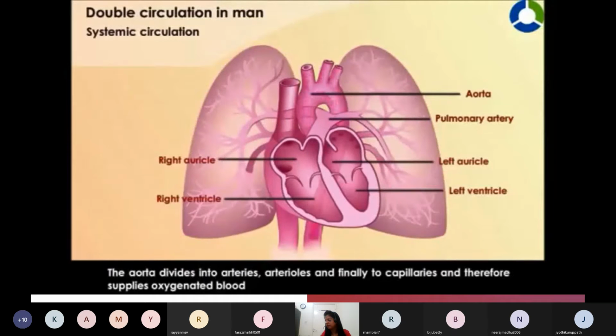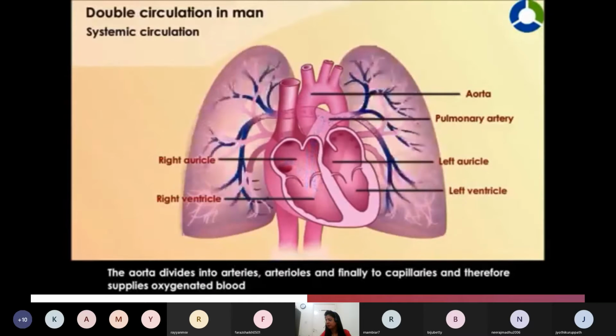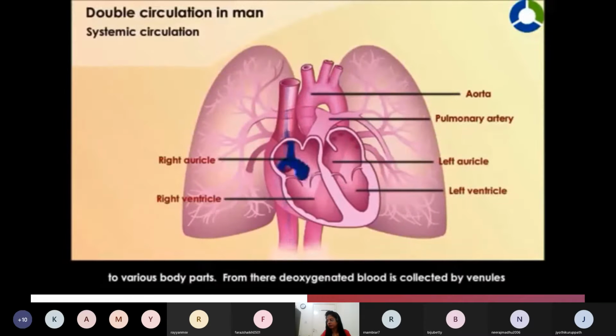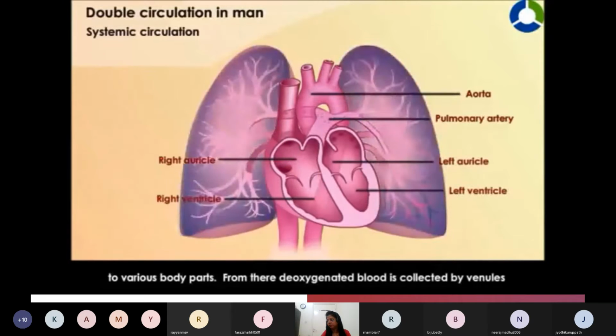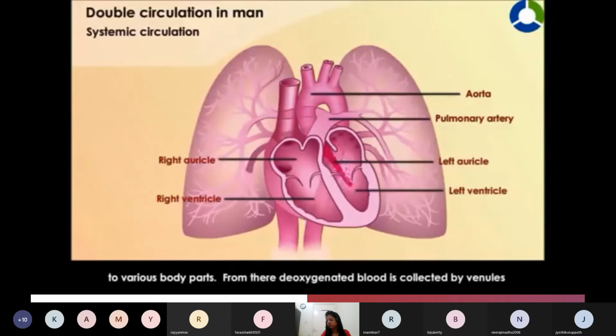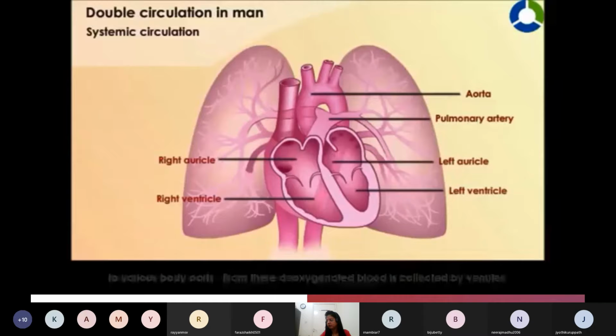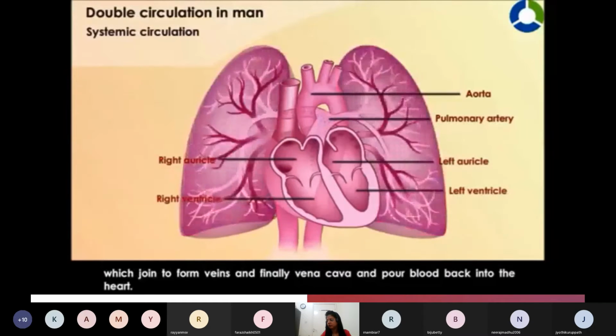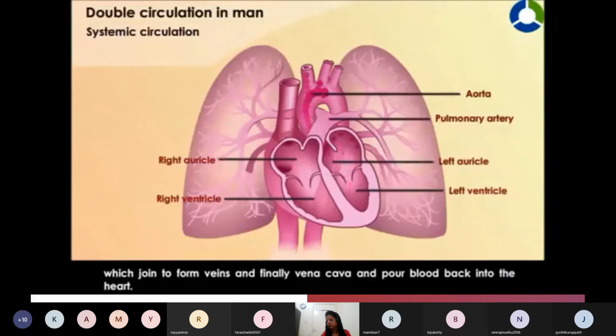The aorta divides into arteries, arterioles, and finally to capillaries, and therefore supplies oxygenated blood to various body parts. From there, deoxygenated blood is collected by venules which join to form veins, and finally vena cava, and pour blood back into the heart.